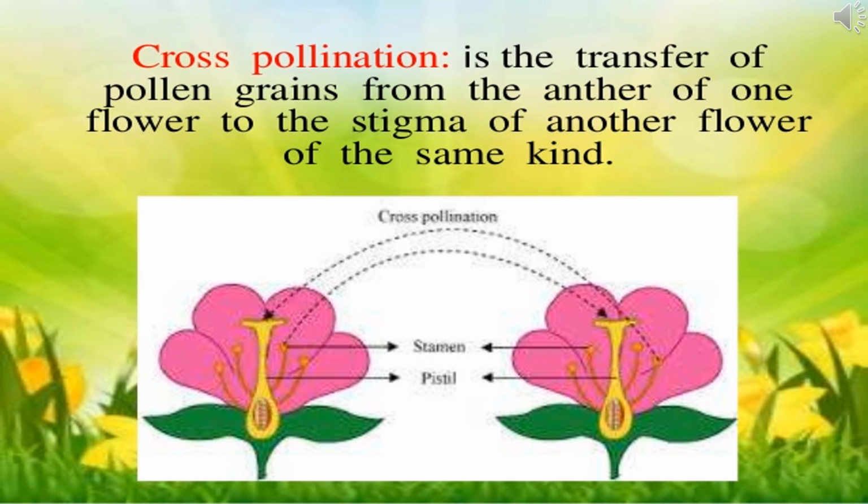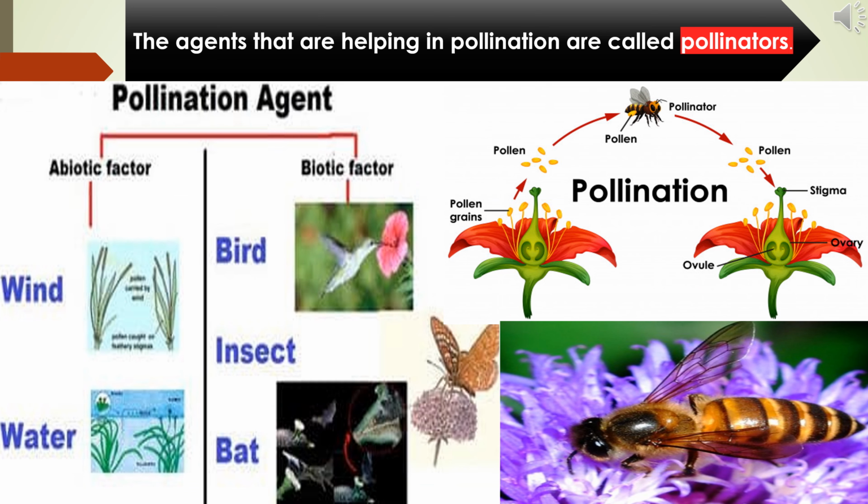Now let us see what is cross-pollination. Pollen grains transferred from the anther of one flower to the stigma of another flower of the same kind or species is known as cross-pollination. In order to bring about cross-pollination, it is necessary that the pollen should be carried from one flower to another of a different plant.